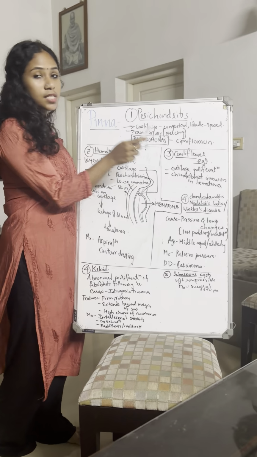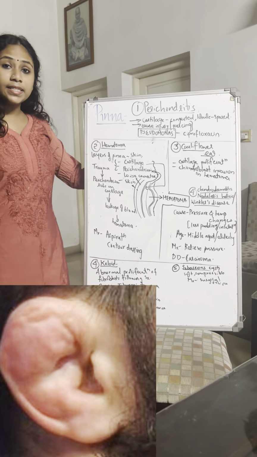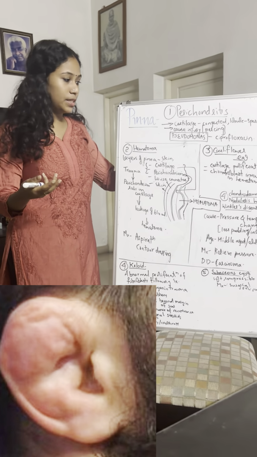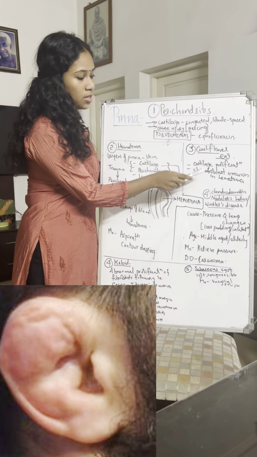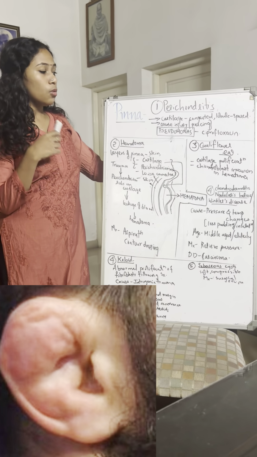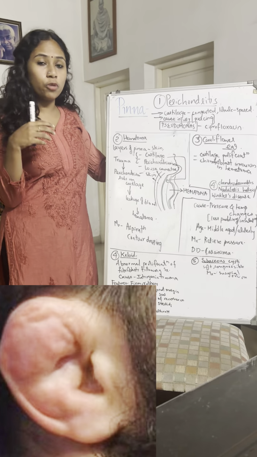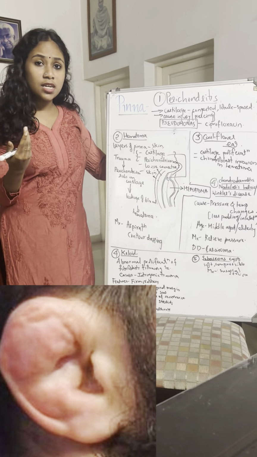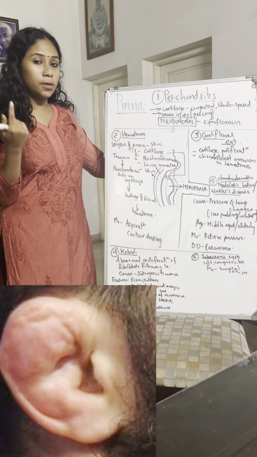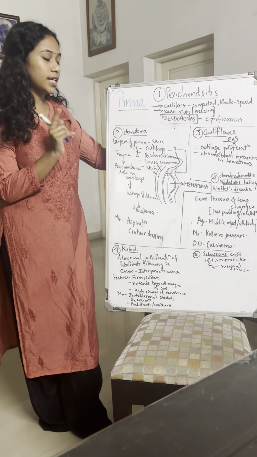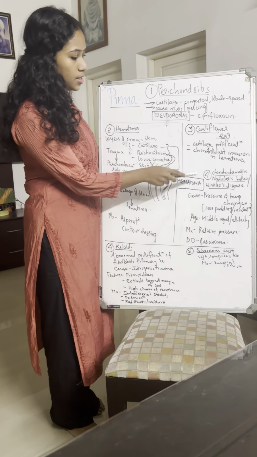Okay. Coming to the third condition, the third condition is cauliflower ear. Here there is repeated injury, repeated trauma to the pinna. So there will be cartilage proliferation and chondroblast invasion in the hematoma. It is otherwise called wrestler's ear or boxer's ear or pugilistic ear, because wrestlers and boxers tend to have repeated injuries in the ear. So it is due to repeated trauma, that is why they have such a name. Now coming to the fourth disorder.